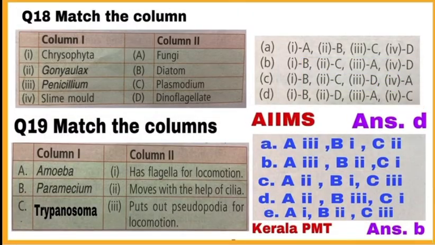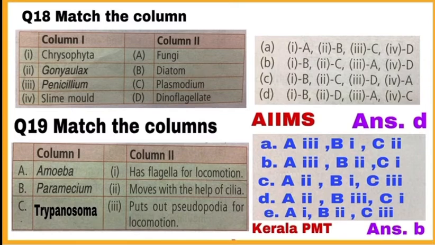Question number 18. Match the column. Column 1. First, Chrysophyta. It matches with B, diatom of column 2. Diatom is a Chrysophyte. Second, Gonyaulax of column 1. It matches with D of column 2, Dinoflagellate.